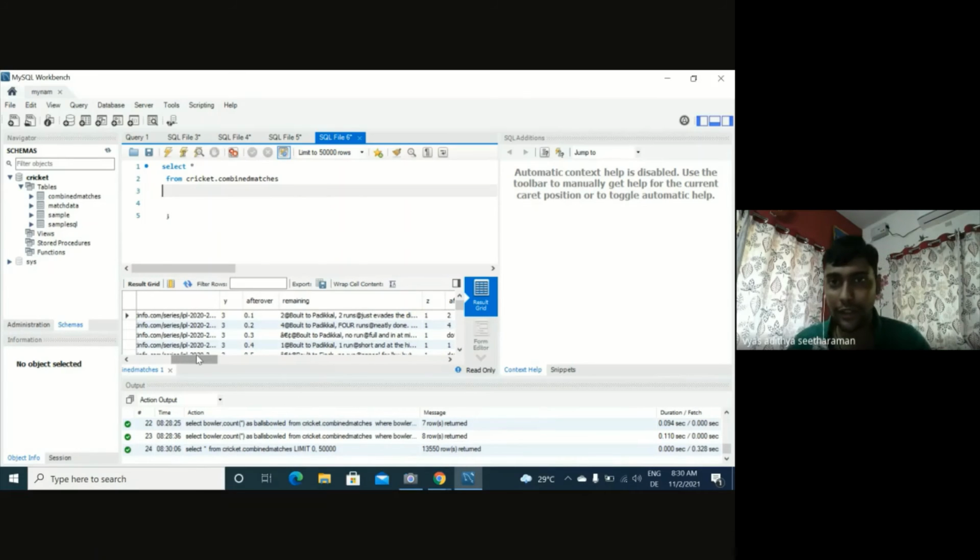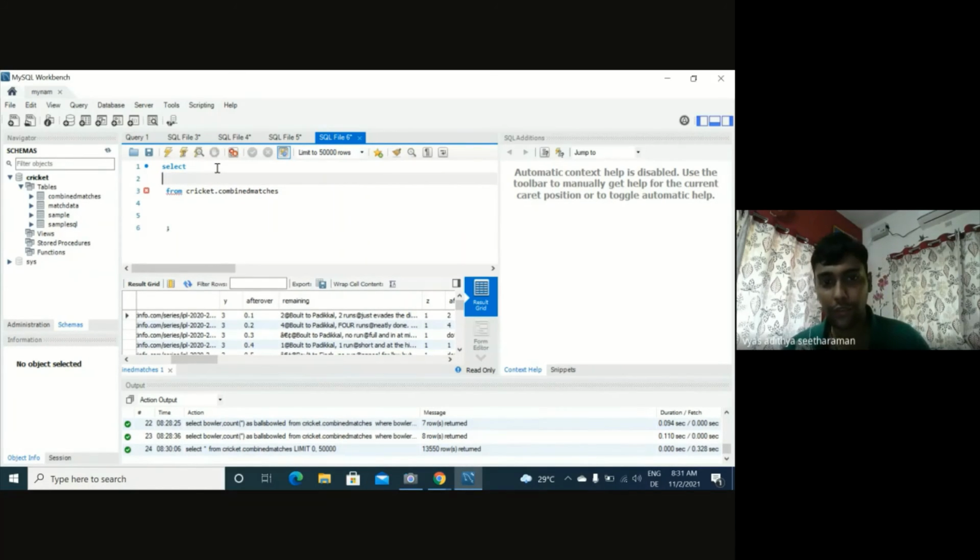This column is not there in the data set. Suppose we want to define this as a new column in the data set, or at least define it in our query. How can we do it? We can use something called the case statement. We can leverage the case statement and do this. Okay, I'll show you how.